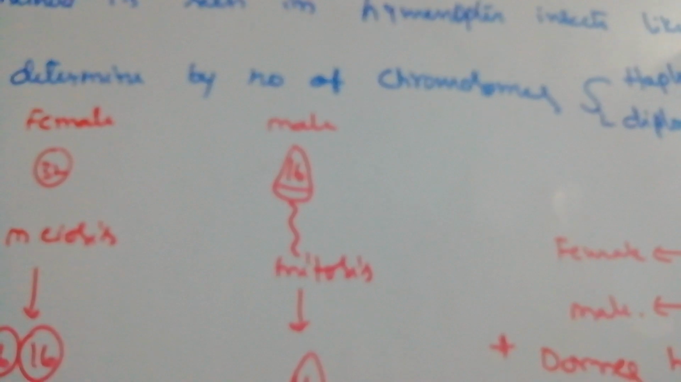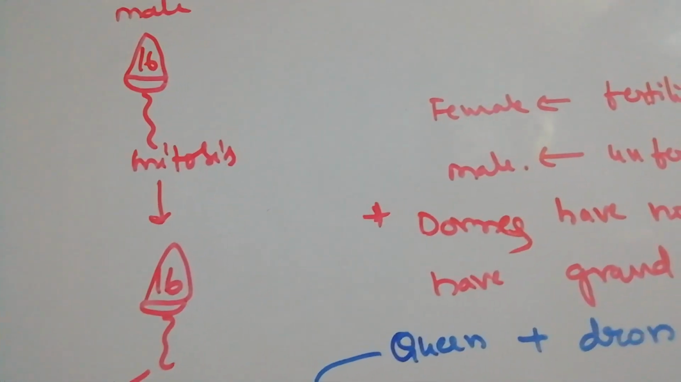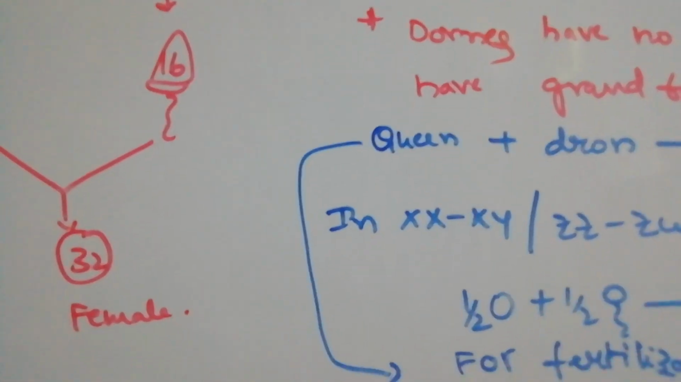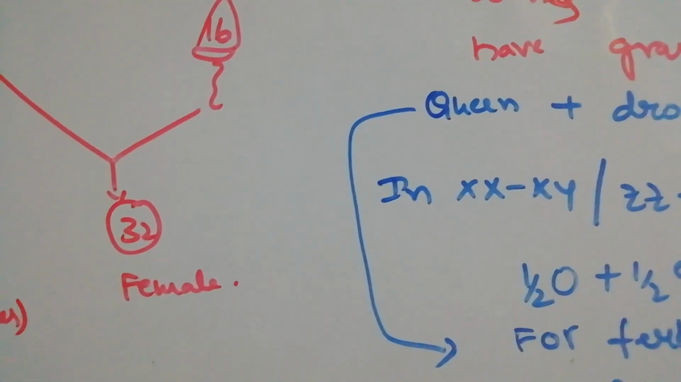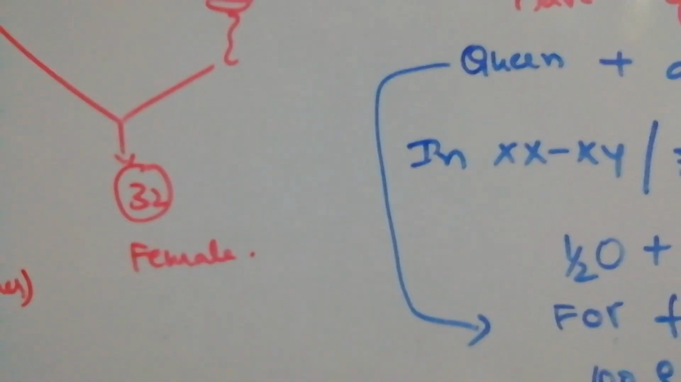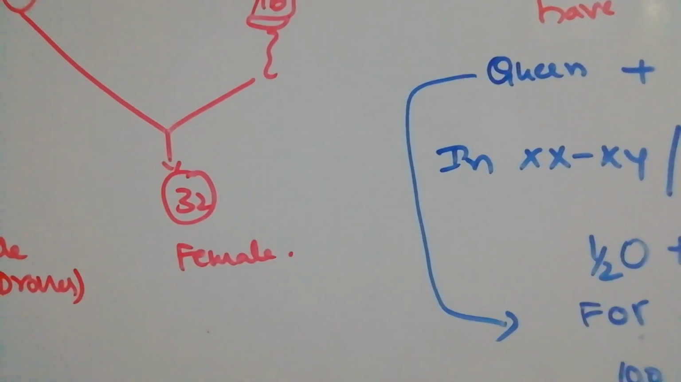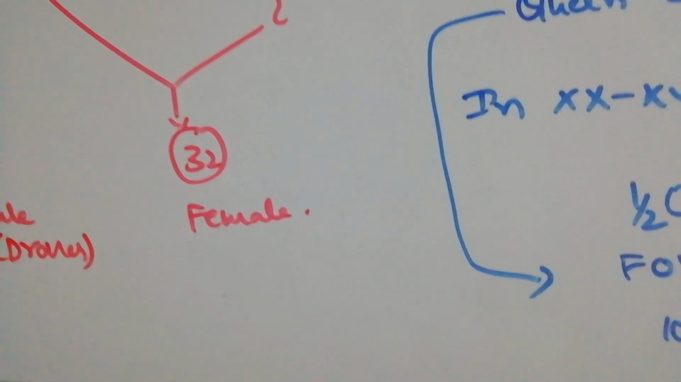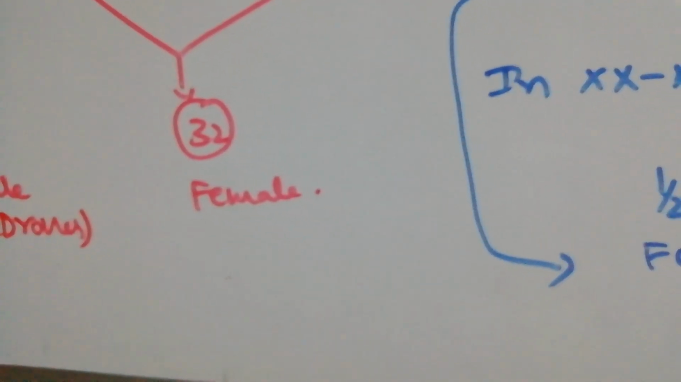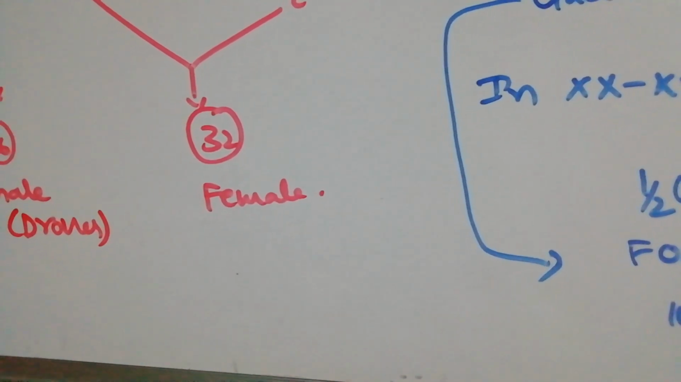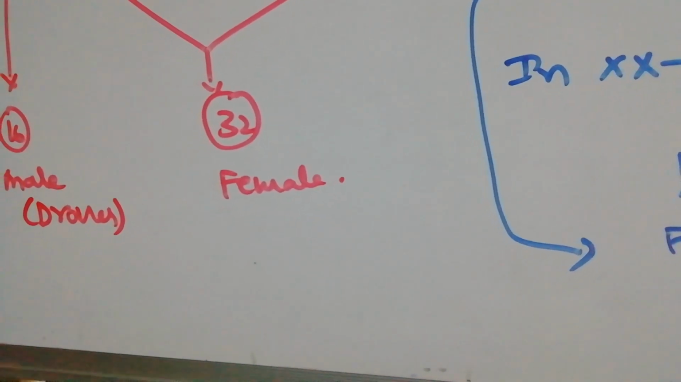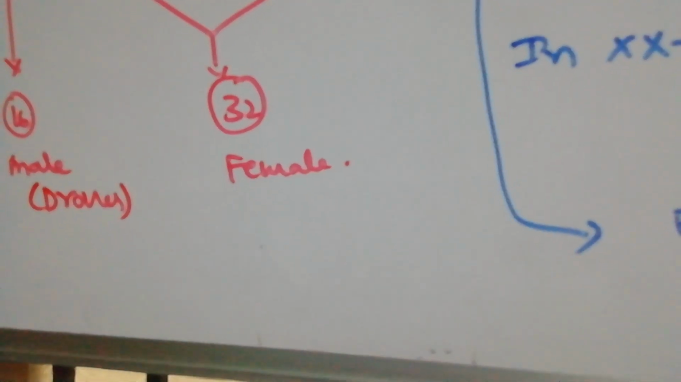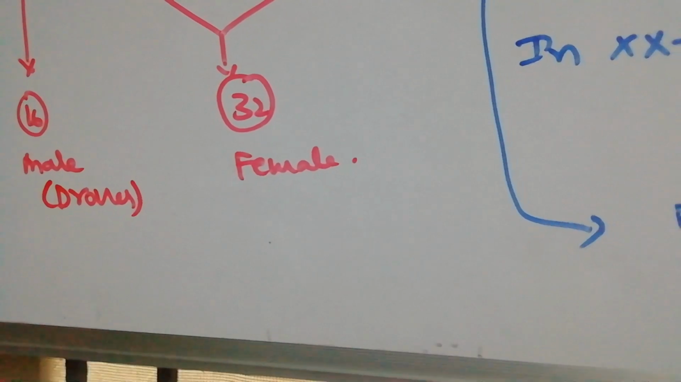If it is haploid, male, and diploid, female, it is applicable only to honeybees. These are the 4 methods generally used to determine sex: the chromosomal method of sex determination, genic balance theory, Barr bodies, and the last one, the haploid method of sex determination. So among them the first method is very important. The remaining 3 are for objective questions.